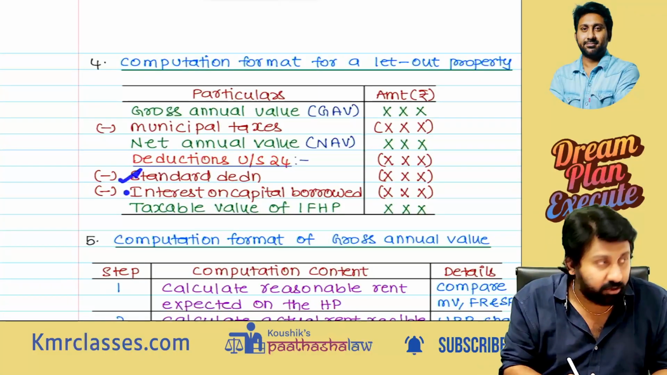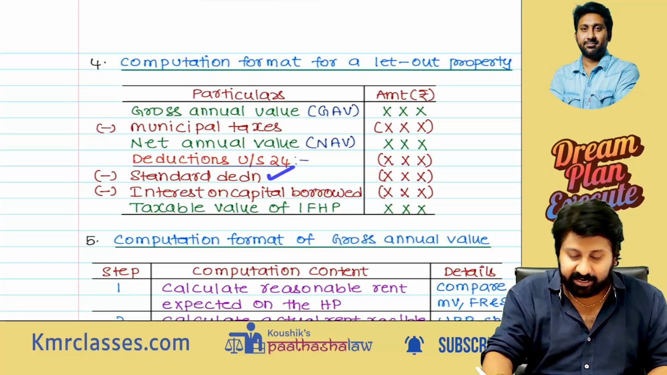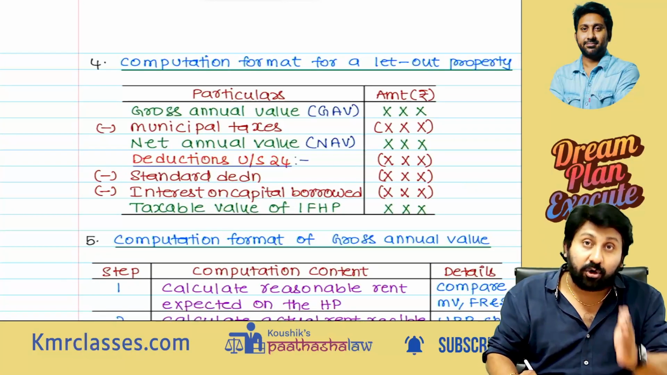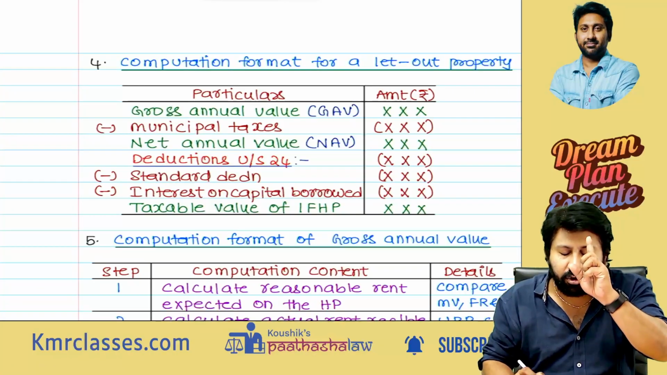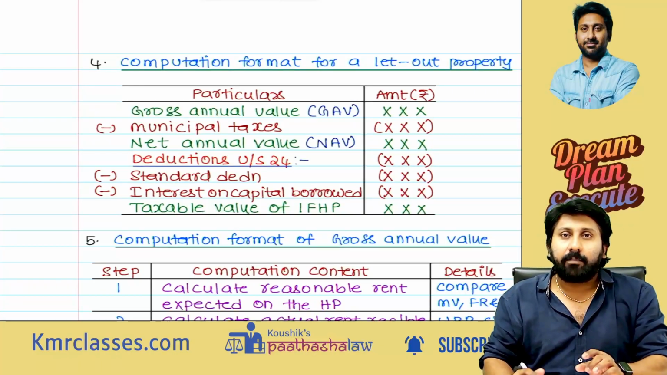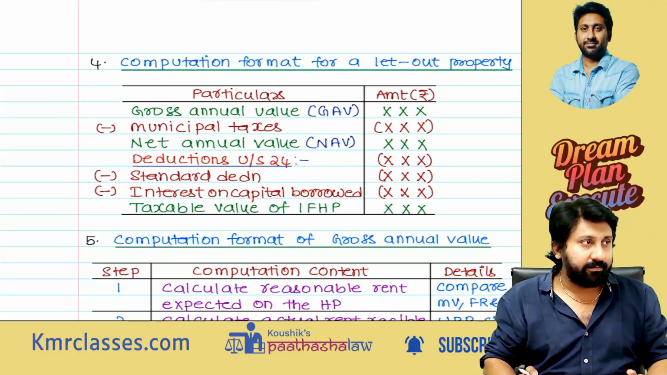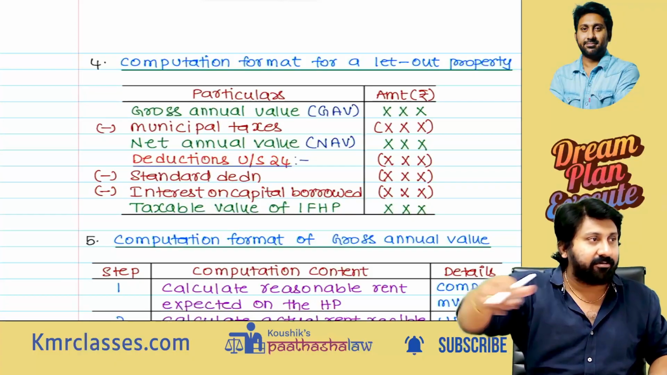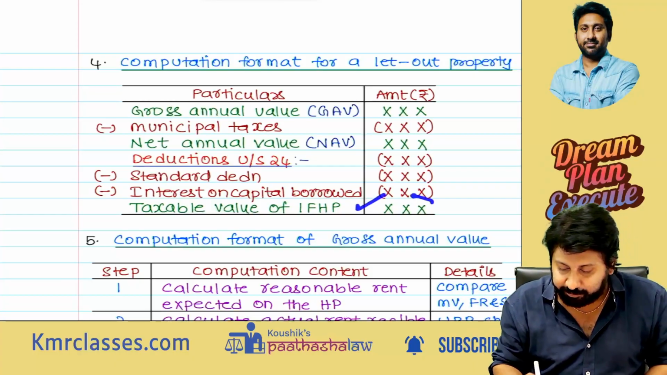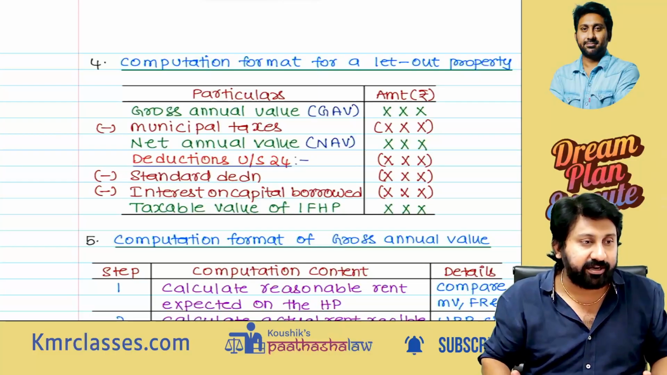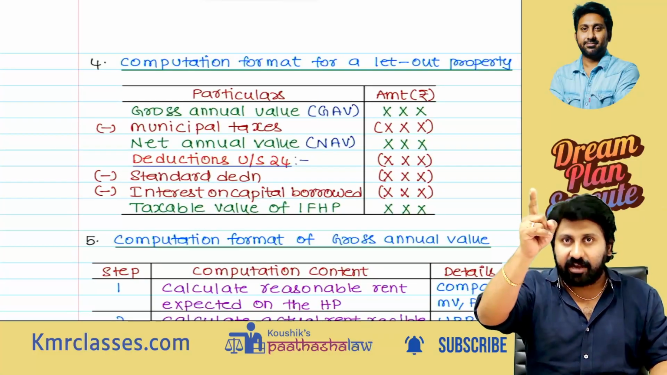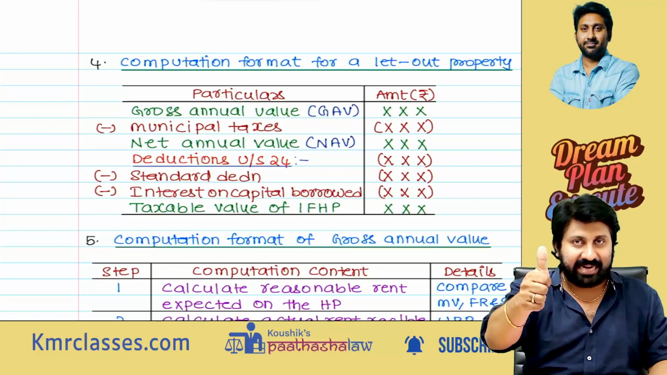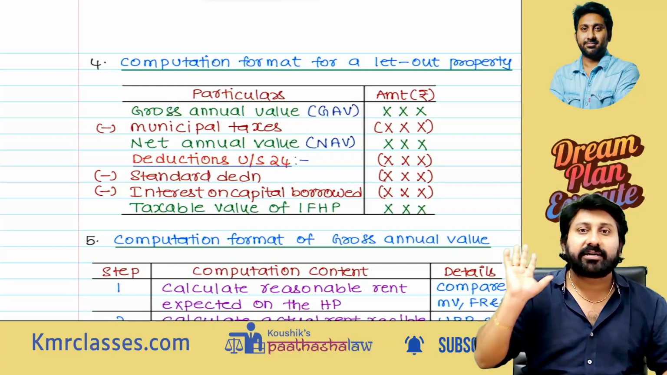From this, there are two deductions. One, standard deduction at 30% rate. Two, interest on capital borrowed, actual capital borrowed, on accrual basis. Even though you do not pay, no problem. If it is payable, you can deduct it. Don't ask extra questions, this is not the time. There are a lot of case laws, and I will show you the 5 pages of notes I have written on that. Taxable value of income from house property will be the final figure. So the computation sheet is: gross annual value minus municipal taxes gives net annual value, minus deductions under section 24, standard deduction and interest on capital borrowed, and the taxable value will come.